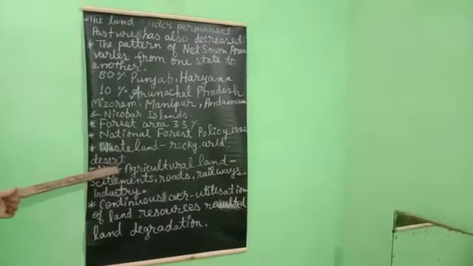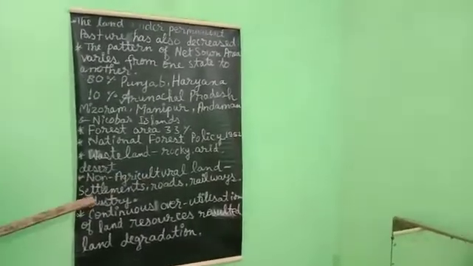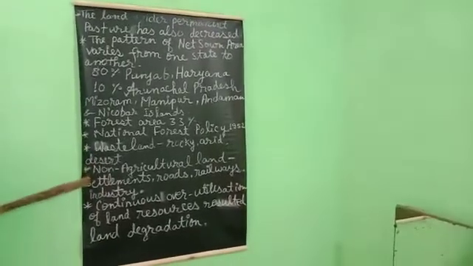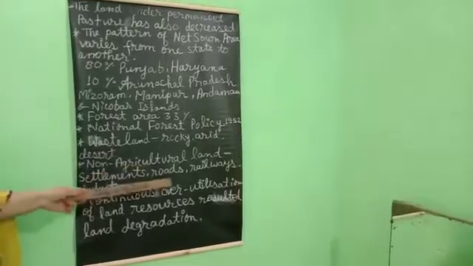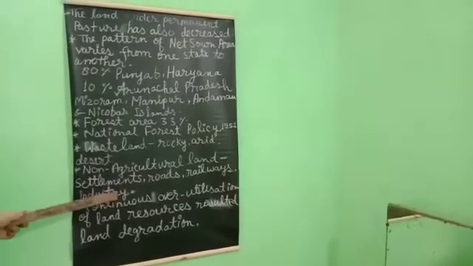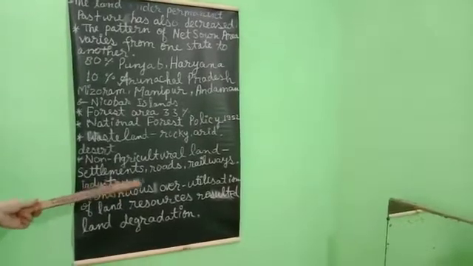These are the factors. And what are the non-agricultural lands? Non-agricultural uses of land include settlements, roads, railways, industrial development, industrialization and urbanization, etc.